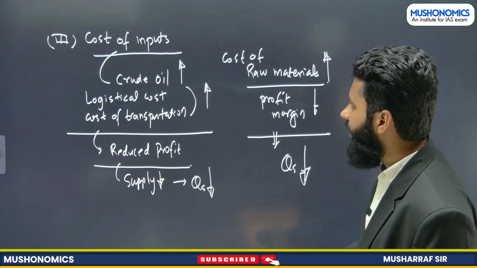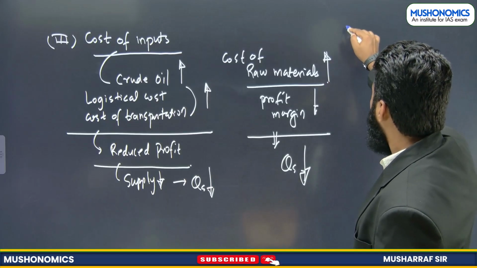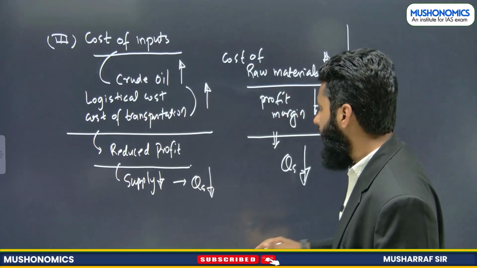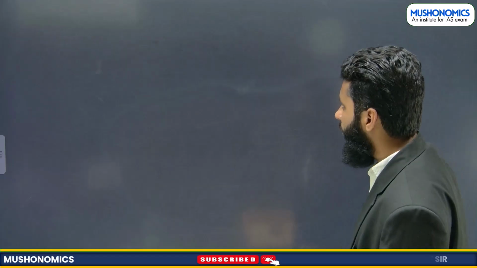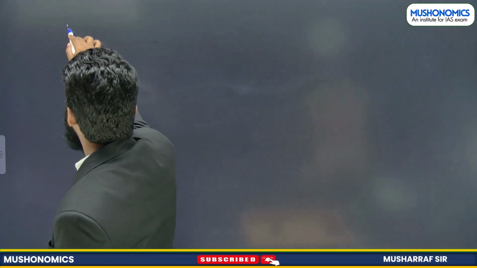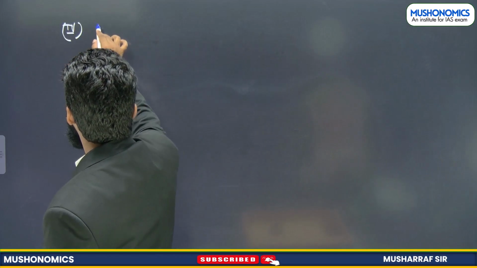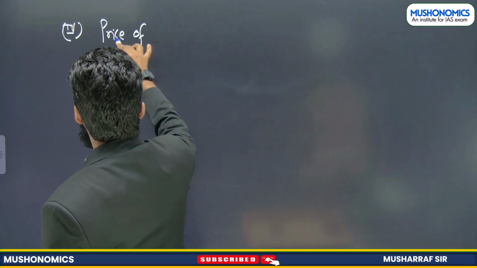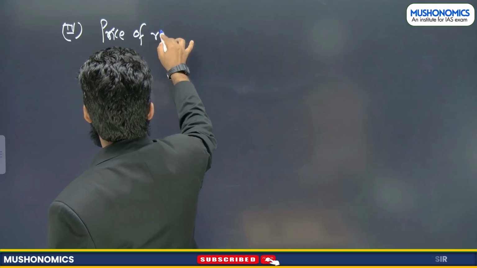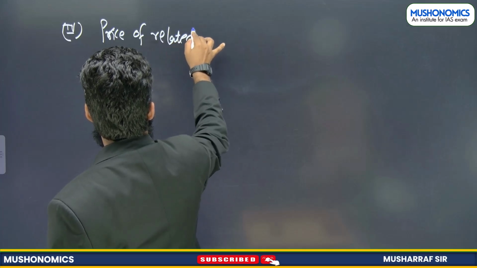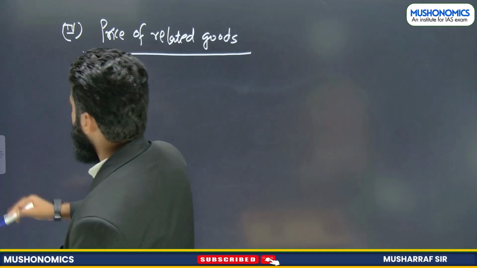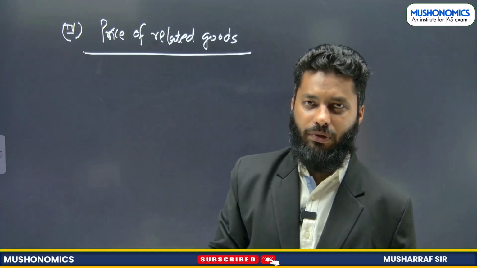One more thing we can see here, about cost of inputs we have seen, right? Now we can also talk about the price of related goods. Now what do we mean by this? What are the related goods here?